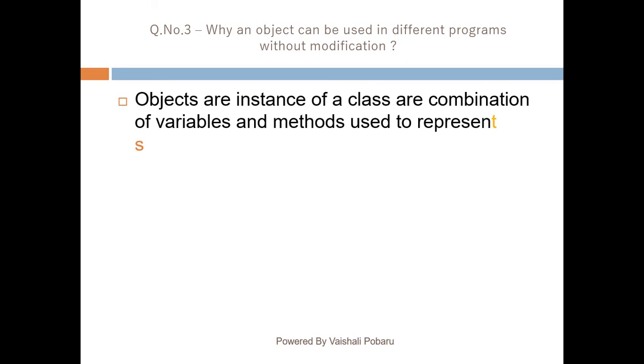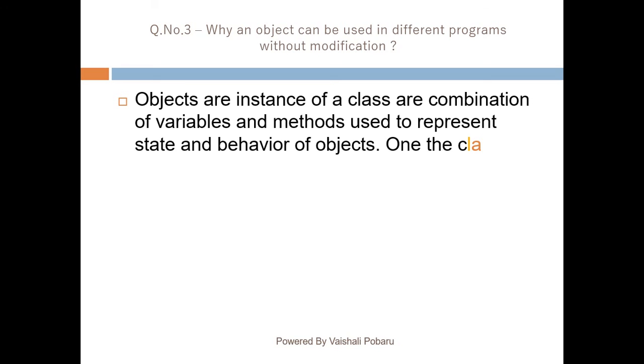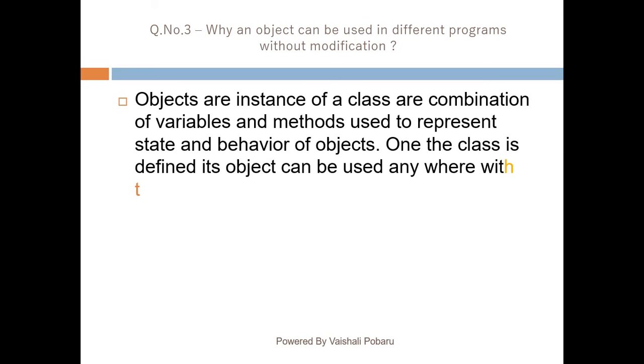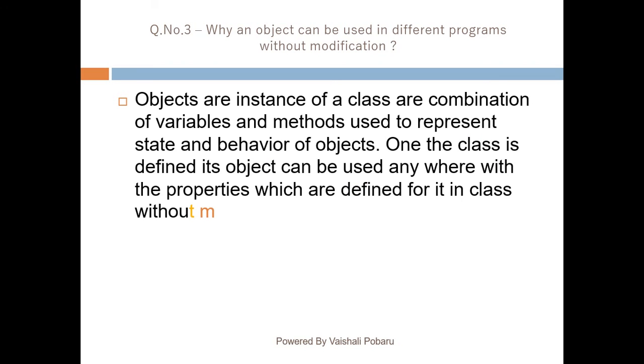Question number 3. Why can an object be used in different programs without modification? Objects are instances of a class, a combination of variables and methods used to represent state and behavior of objects. Once the class is defined, its object can be used anywhere with the properties which are defined for it in the class without modification.